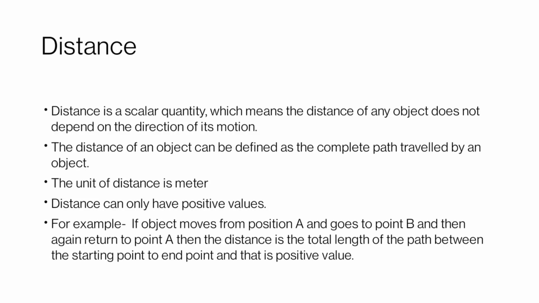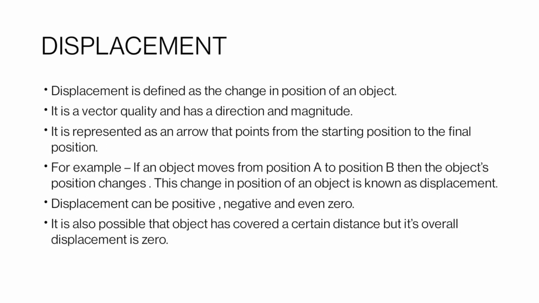That means if an object moves from position A to point B and then returns to point A, then the distance is the total length of the path between the starting point and the end point, and that is always a positive value. The unit of distance is meter. And as we said earlier, distance can only have positive values.